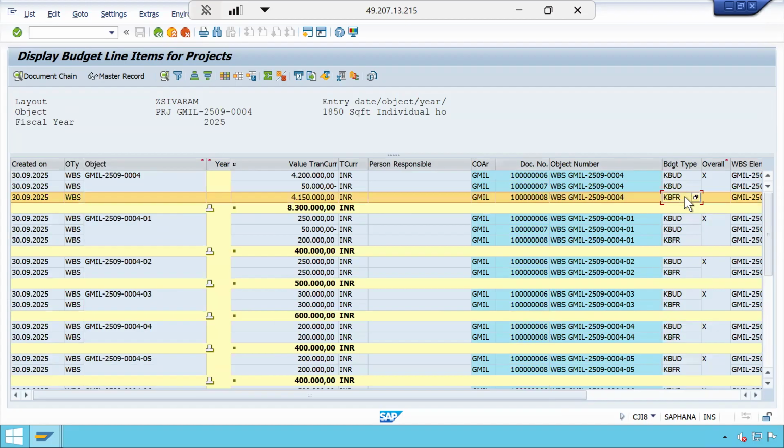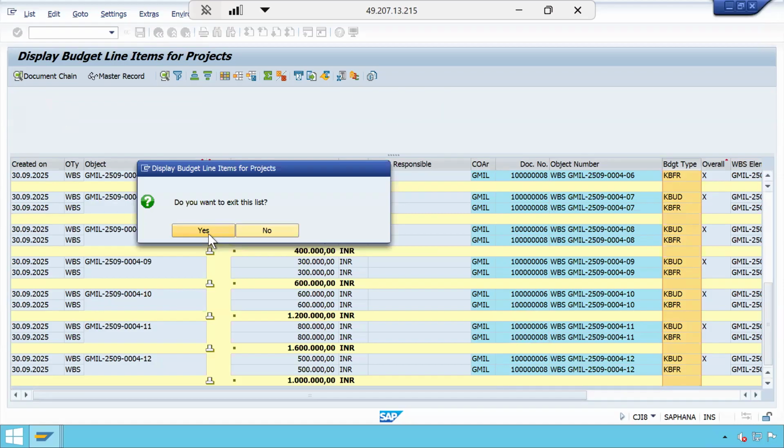See here, whatever the released budget is there, it has an indicator called KBFR. Original budget also has an indicator. So when you do the budgeting in CJ30, that is KBUD. When you release the budget in CJ32, the indicator is KBFR, right? So these things you need to remember. These budget types are very important if you want to analyze what budget values are given for the project.